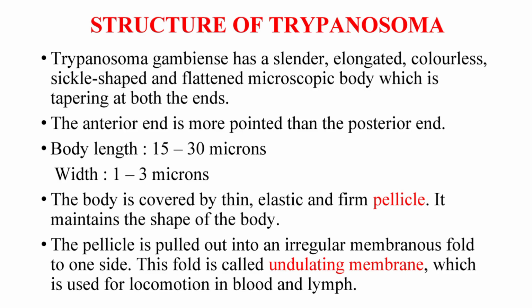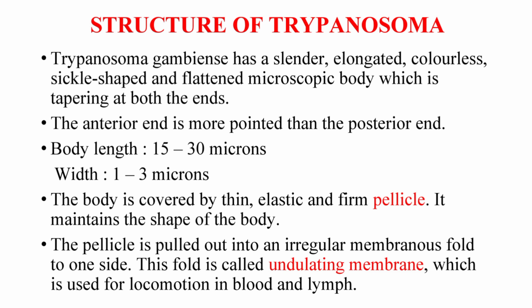Structure of Trypanosoma. Trypanosoma gambiense has a slender, elongated, colorless, sickle-shaped and flattened microscopic body which is tapering at both the ends. The anterior end is more pointed than the posterior end. Body length 15 to 30 microns, width 1 to 3 microns.